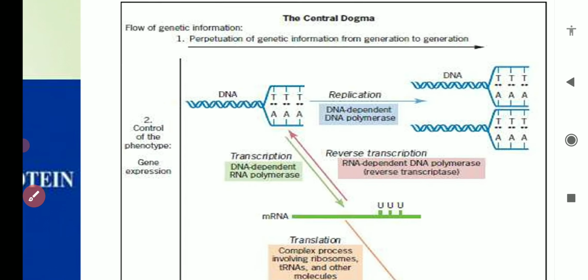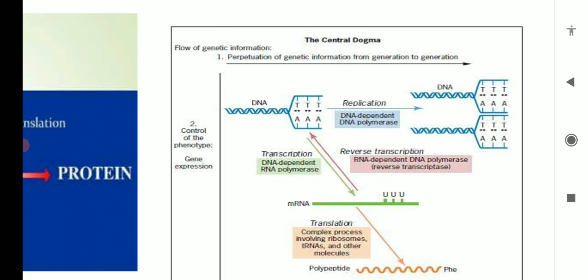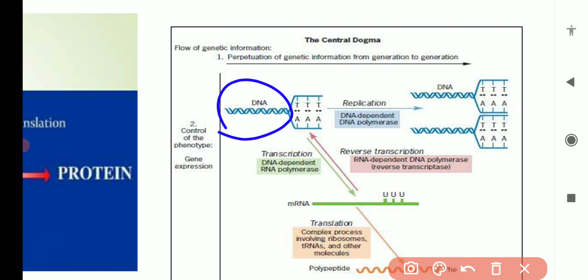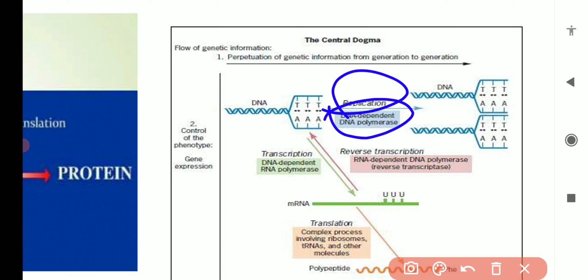If you see the detailed image, you will see that this is the DNA molecule. This DNA molecule opens up, and both the strands of the DNA are used to form new copies of DNA, and this is known as replication, and it is carried out by DNA polymerase enzyme. Okay, particularly DNA dependent DNA polymerase enzymes.